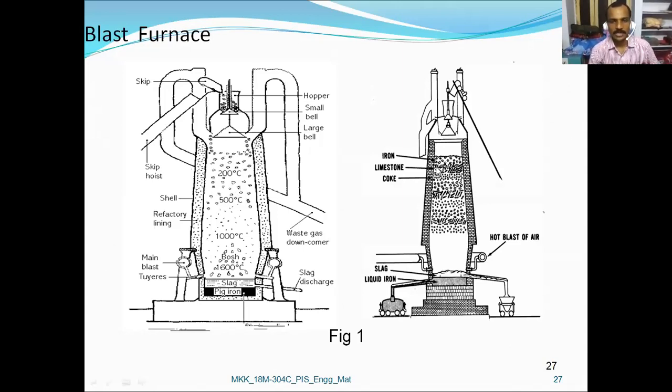Here, at different levels, the iron, limestone, and coke are inserted as a charge. Whenever the charge is inserted, at a particular temperature, a hot blast of air is inserted, producing the pig iron and slag, liquid iron or pig iron and slag.